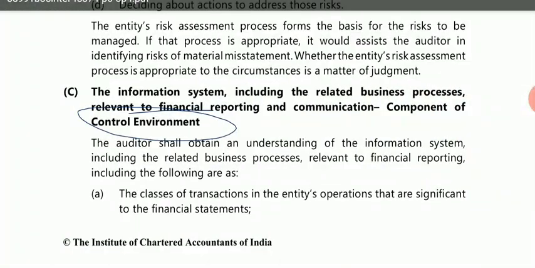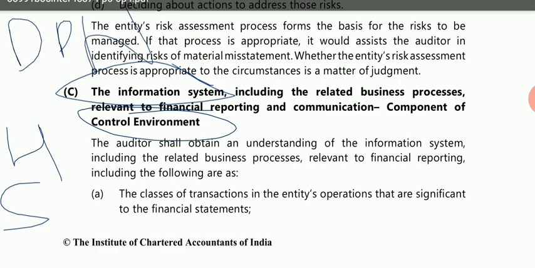Students, you might have learned this term in EIS. What is an information system? It includes all that is required in your automated business, like data, people, network. This information system has 5 components which you have already learned in EIS: hardware, software, data, people and network. Along with that, we also have to include the related business processes that are related to financial reporting and communication.